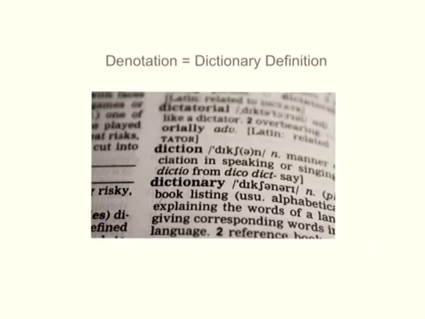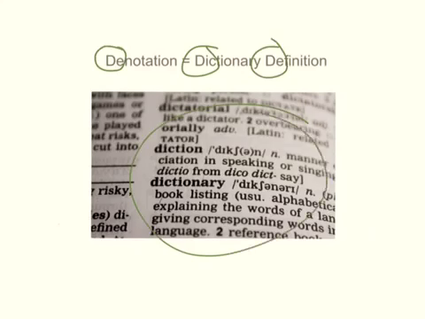Denotation is just a fancy way of saying dictionary definition. The best way to remember that when you see denotation is that D is for denotation and D is also for dictionary definition. It's the three Ds. So when you want to find the denotation of a word, you either go to the dictionary or you go on the internet to your favorite web browser and find out what the definition of that word is.